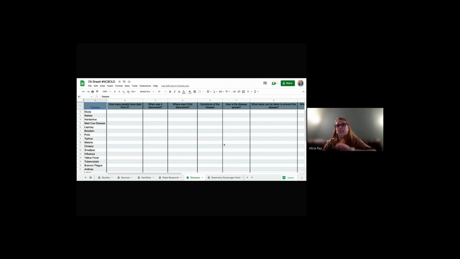They can even take this sheet, share it with the science teacher, and have full conversations about which body system this impacts. That's 7th grade curriculum right there. There's lots of things we can do with this. So basically, this allows more than one student to learn about each individual disease.